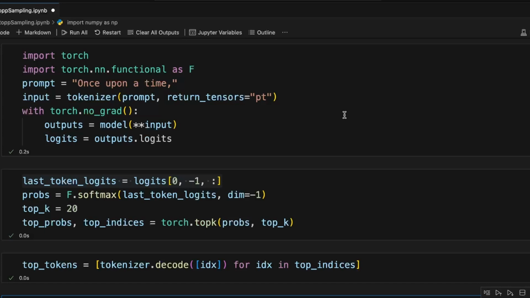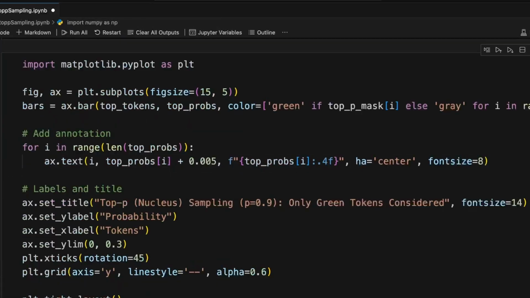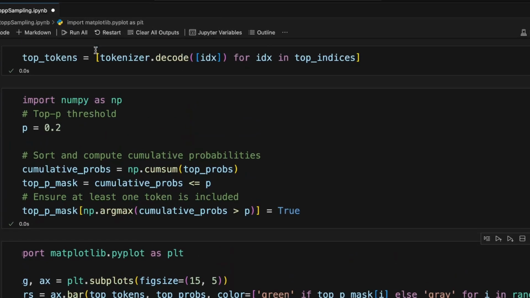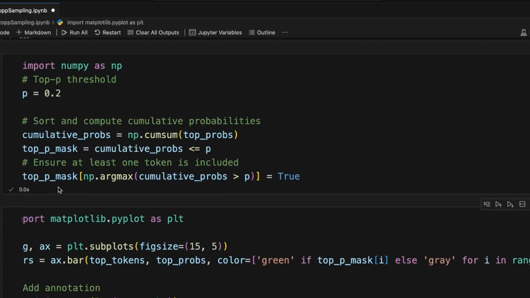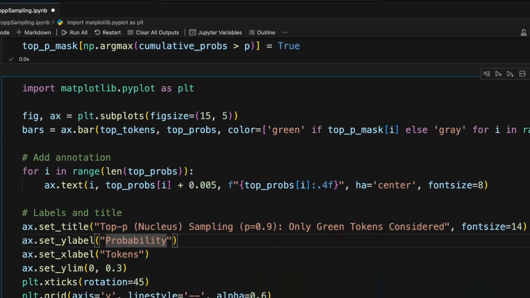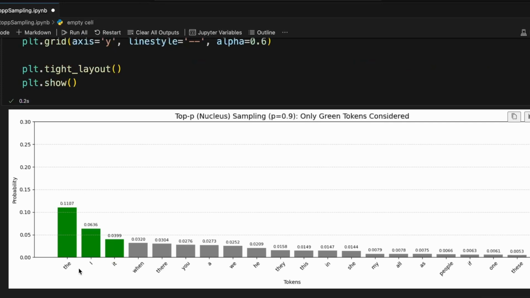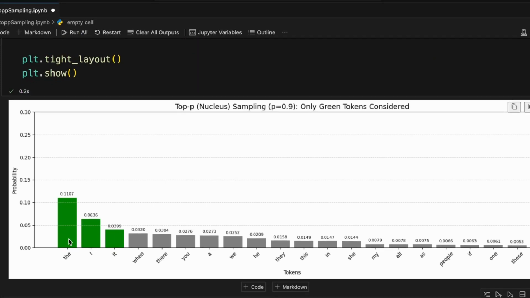Let's visualize it to understand top P better. I'm just using the same prompt and getting the logits for step 1. For the first step, I am taking P as 0.2 to understand the concept better. And now let's present the graph. We can see that when top P is 0.2, the top three words which can be chosen are the, I and it.